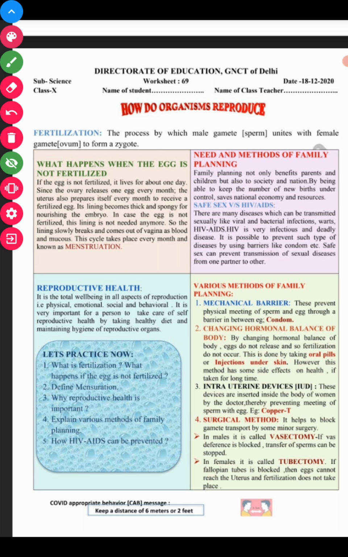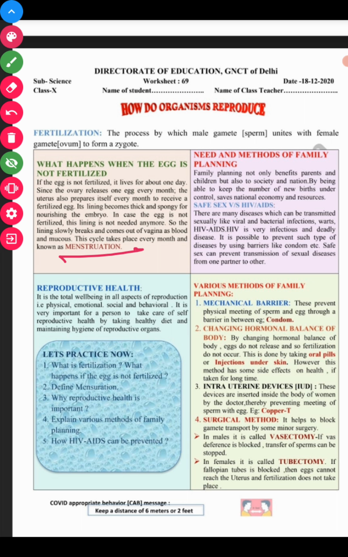If the egg is not fertilized, it lives about one day, and since the ovaries release one egg every month, the uterus also prepares itself every month to receive the fertilized egg, and its lining becomes thick and spongy for the nourishment of the embryo. If the fertilized egg is not received by the uterus, the lining is not needed anymore, so the lining slowly breaks and comes out from the vagina as blood and mucus, and this cycle is called the menstruation cycle.